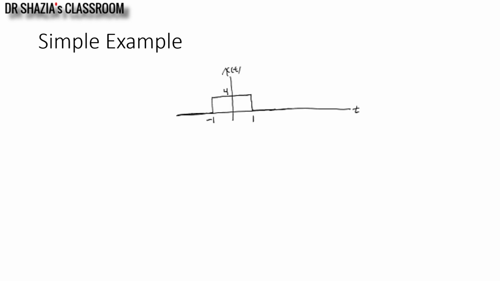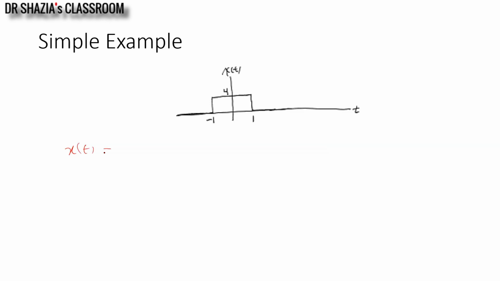Let us start with this particular example. So x of t is shown as follows. It exists for an interval -1 to 1 and its amplitude is 4 during this interval. So how I am going to generate the expression for this particular signal x of t is,